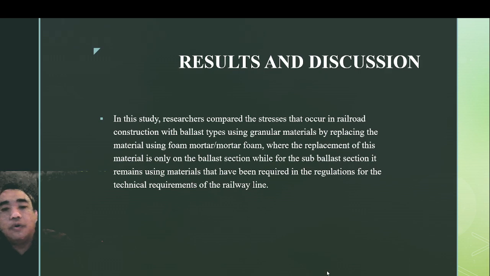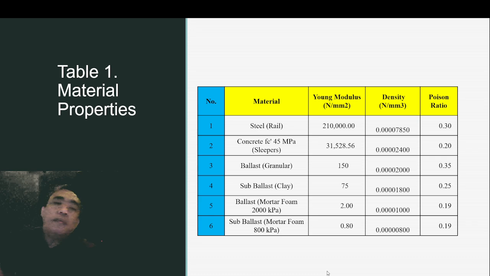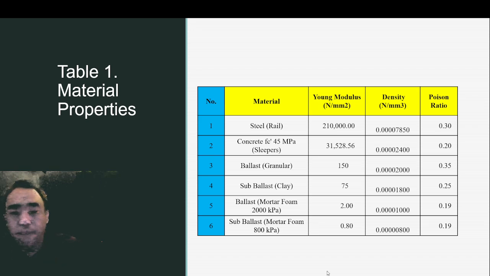For result and discussion in this study, the research compares the stress that occurs in railroad construction with ballast type using granular and mortar foam material. This is the table of material properties. We use 6 materials. The first is steel for rail. The second is concrete with FC prime 45 MPa for sleeper, and 3 until 6 are ballast and subballast material.